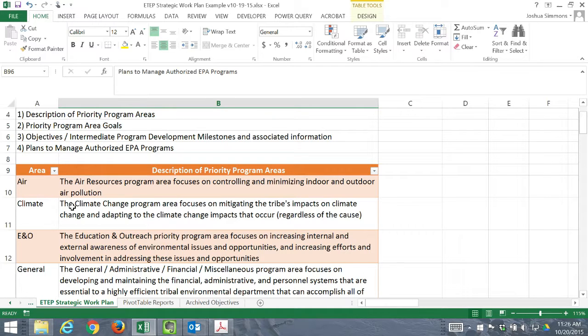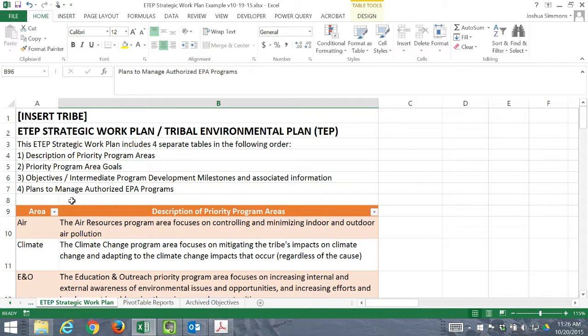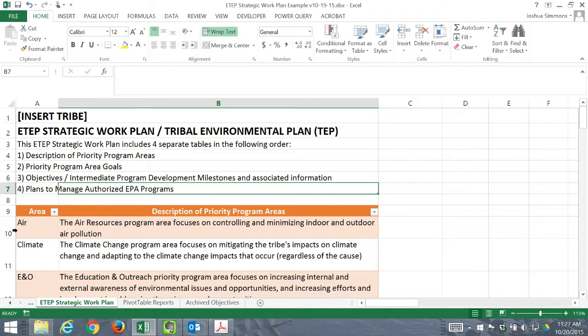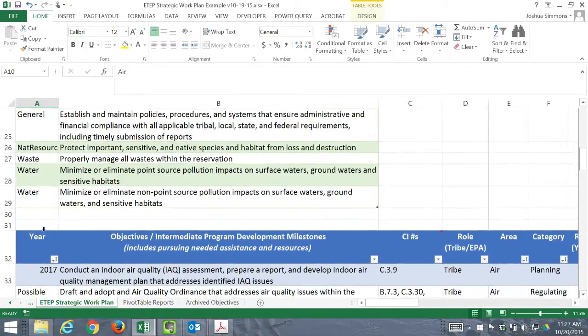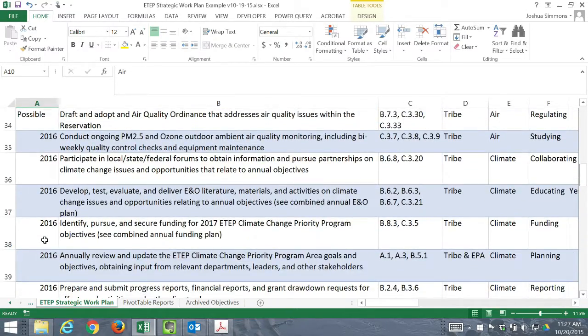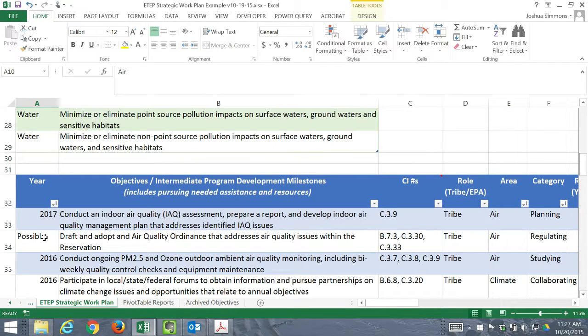I also recommend doing this when you're going to be updating your plan. The best time I believe to do it is going to be when you're preparing your GAP work plan, or before you're preparing your GAP work plan. So, and this plan is already fiscal year 2016 through 2019. This plan I would not update this current calendar year. I would update it by the end of the fiscal year, however, which would be around, let's say, September, or maybe the very beginning of next fiscal year.